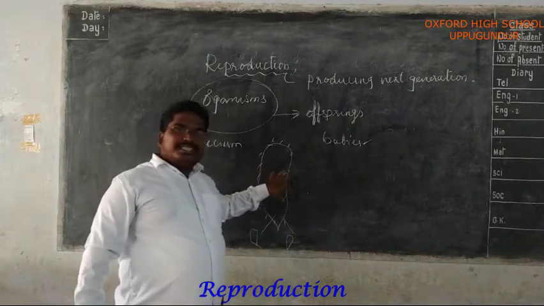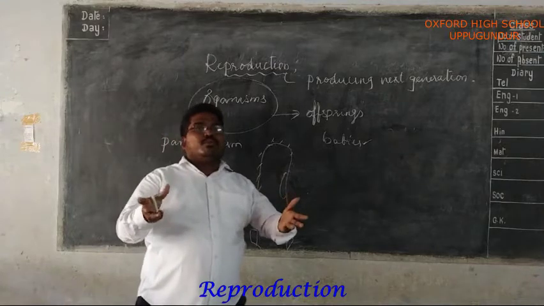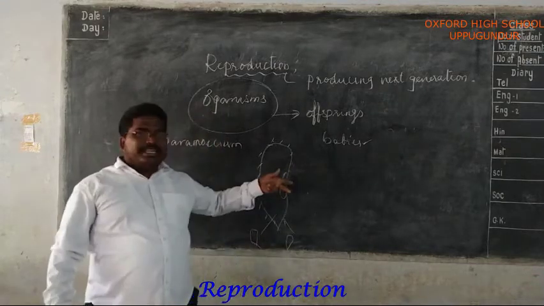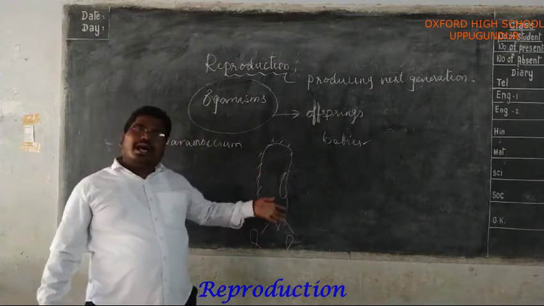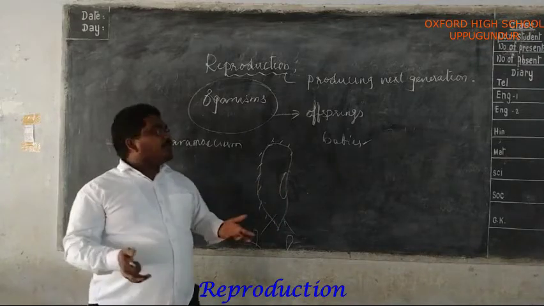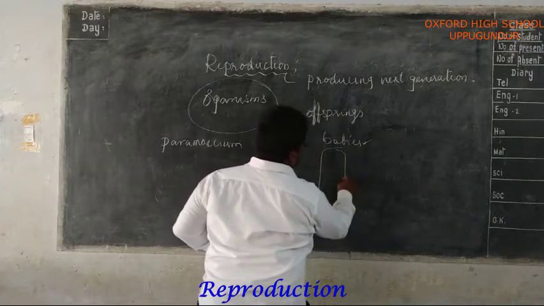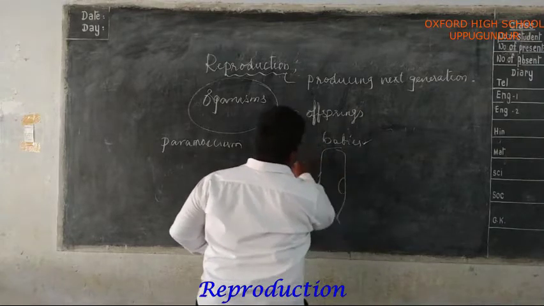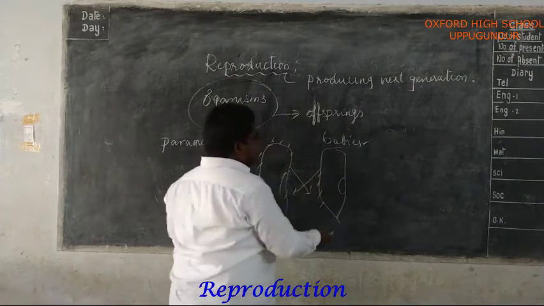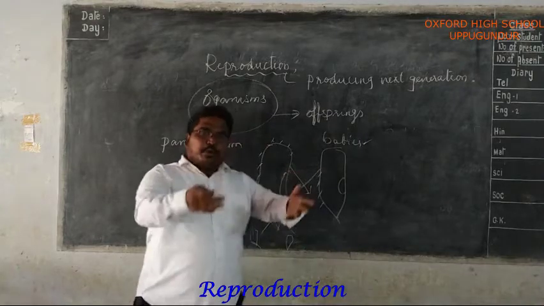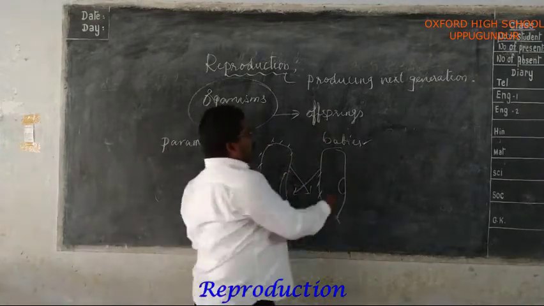During favorable conditions, one paramecium can give rise to more of its own kind by splitting or dividing into two or more. During the unfavorable conditions, two paramecium come in contact and exchange certain materials and produce babies which are more tolerant.